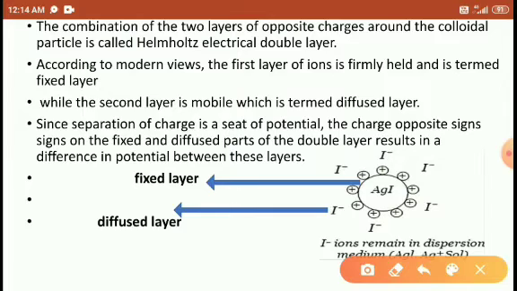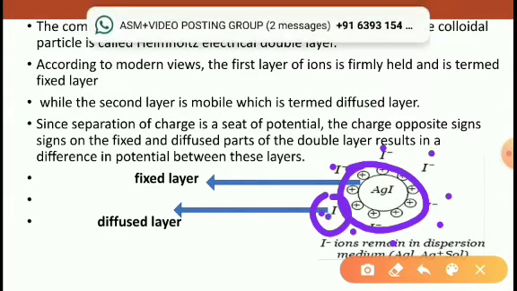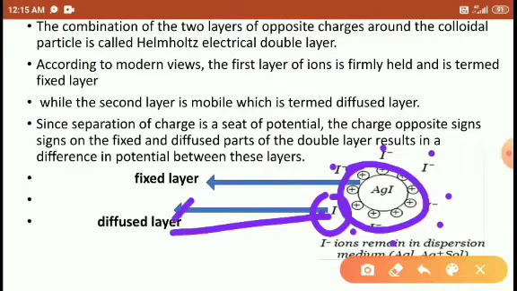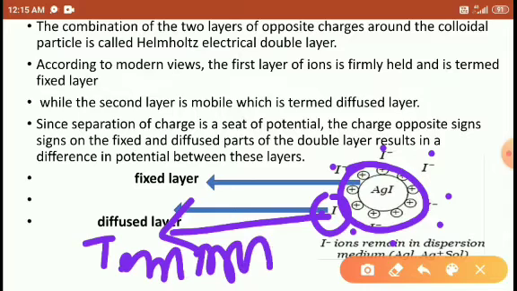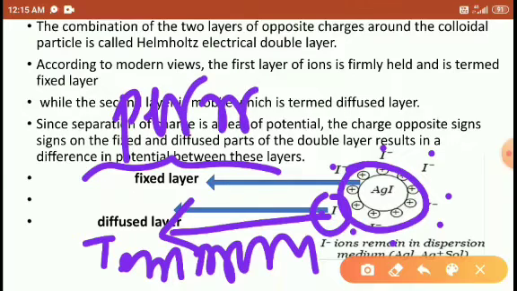So this is called the fixed layer because it is fixed and cannot be removed. And the iodides attracted over the silver ion, this iodide layer is called the diffuse layer because it is the temporary layer. And why is the fixed layer called fixed? Because it is the permanent layer.